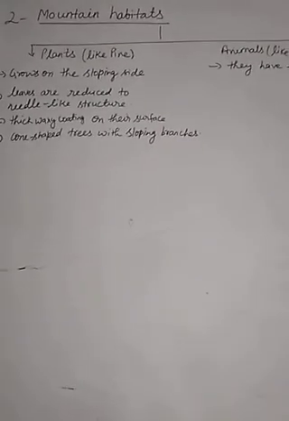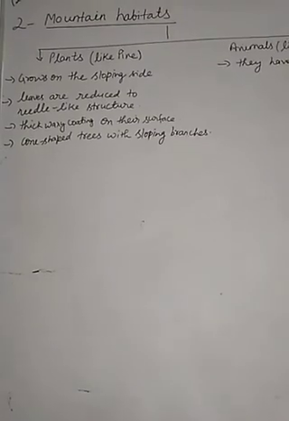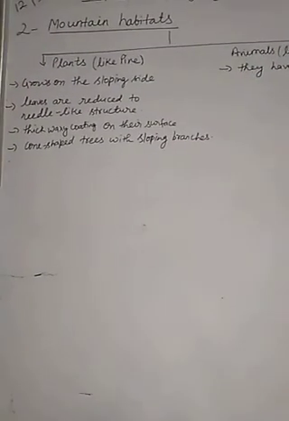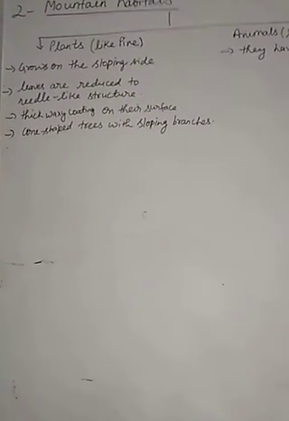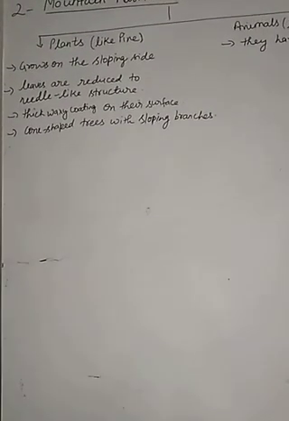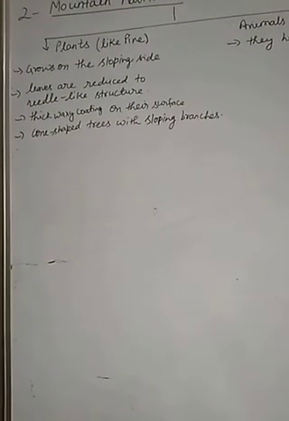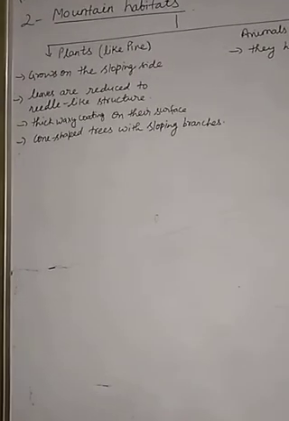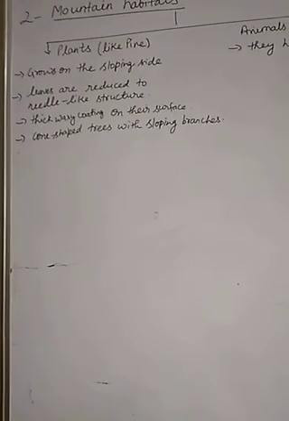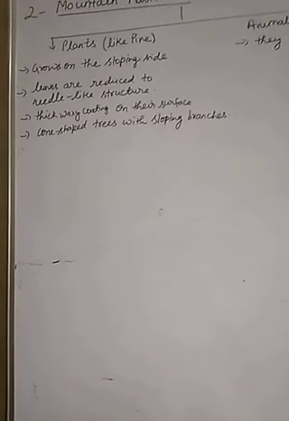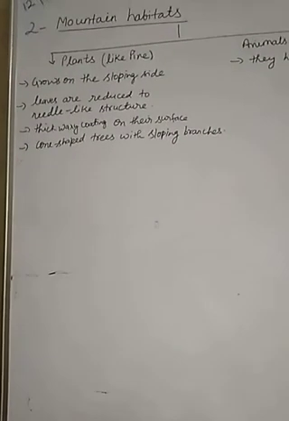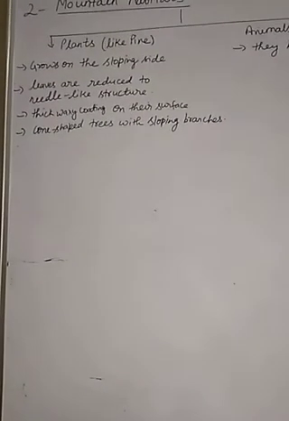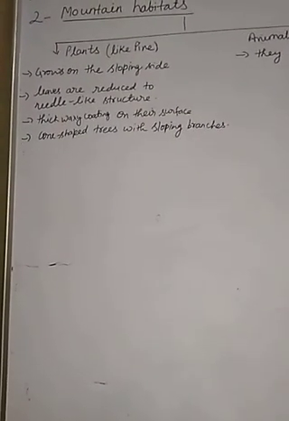Children, the mountain habitats are normally very cold and windy. They are cooler even in summers, and in the mountain the habitat varies with the altitude or height. Means as we go higher and higher, as we go up in the mountains, the temperature decreases and snowfall also occurs during the winters at high altitude. Altitude means height. A large variety of plants and animals live in these regions.